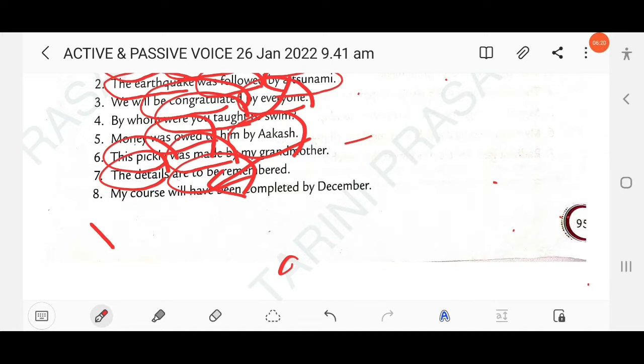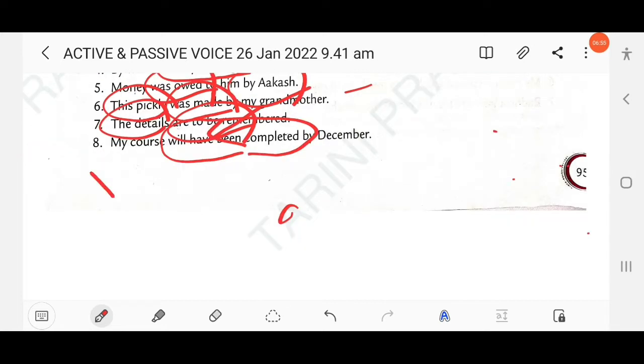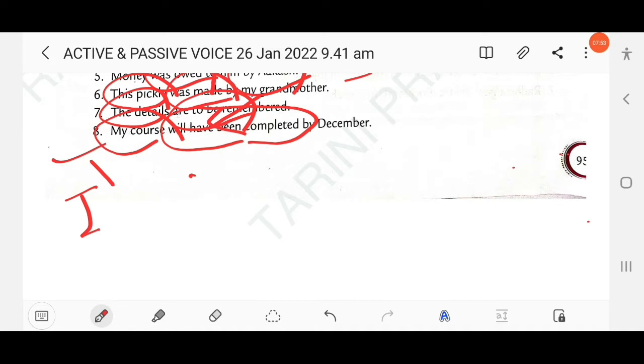My course will have been completed by December. So this is also an agentless passive, and the tense is future perfect, will have been completed. So here you need to add the subject. I, as you know here my course, that means here the possessive adjective my.